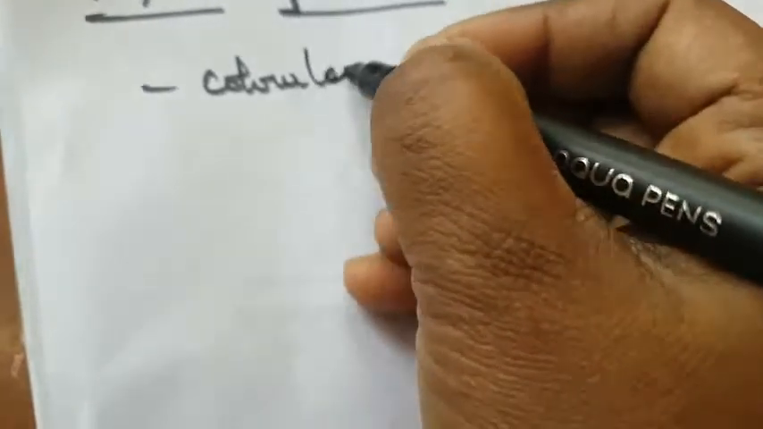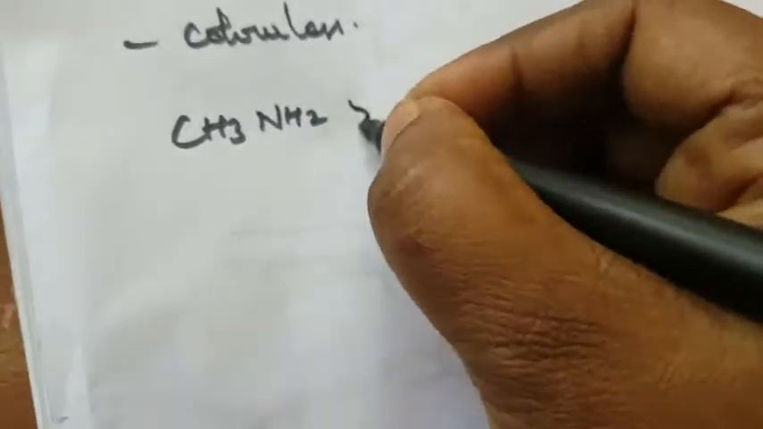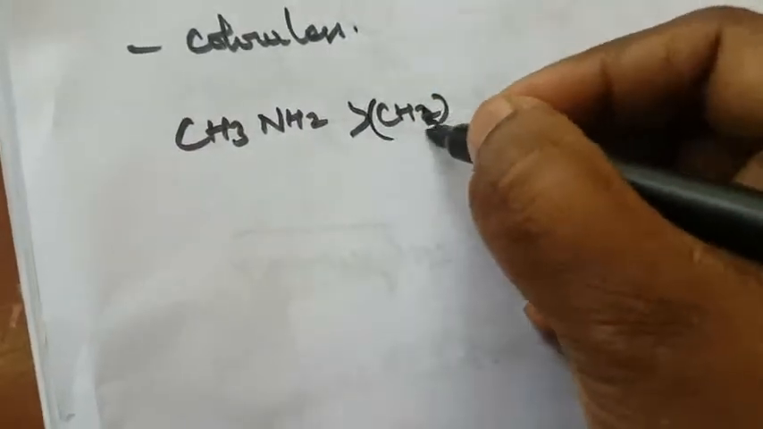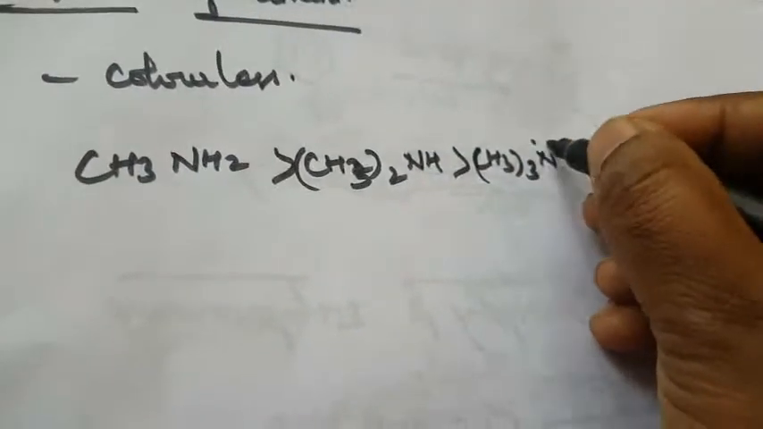Physical state: lower aliphatic amines are colorless, and the sweet ammonia smell will be there. Again, boiling point depends on the polar nature of the amine compound, with intermolecular hydrogen bonding using the lone pair of electrons on nitrogen. The boiling point order is CH3NH2, primary amine, greater than (CH3)2NH, greater than (CH3)3N.